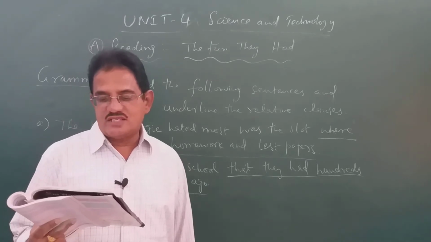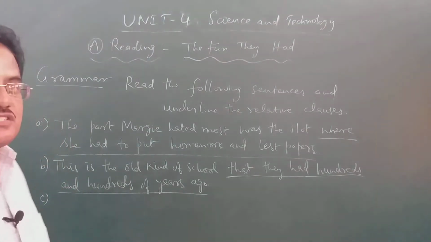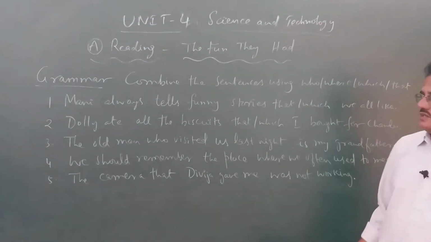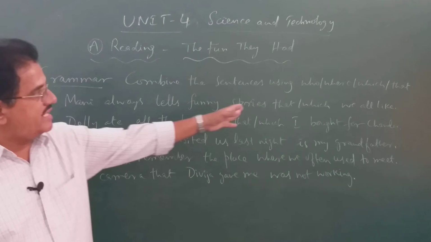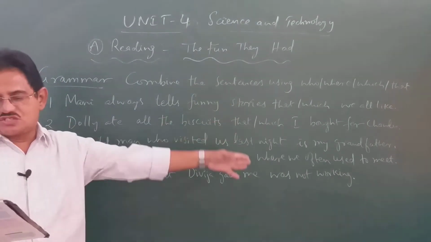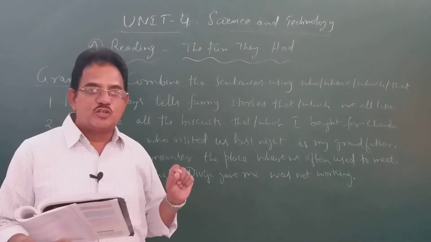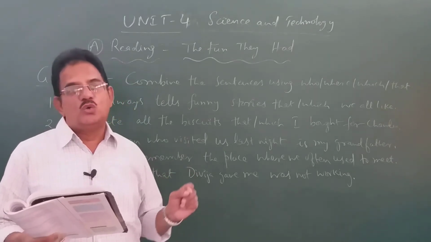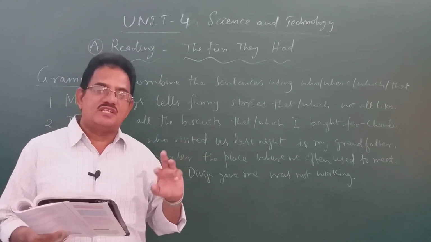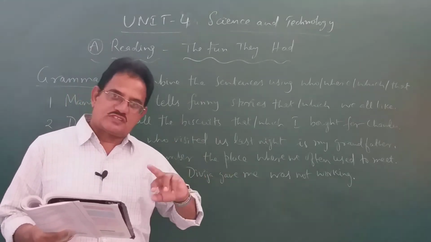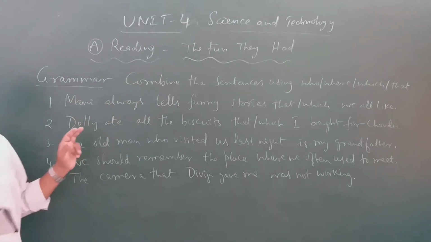In the third one, combine the sentences using where, who, which and that. See children, here there are some sentences given and you are asked to combine them using where, who, which, that. Where refers to places. Remember this. The relative pronoun where is used to refer to places. Who refers to people or persons. Which and that both can be used to refer to things or animals. Look at the combined sentences there.